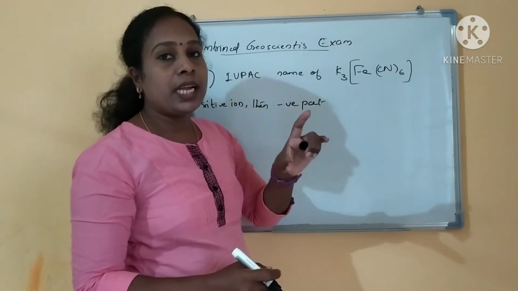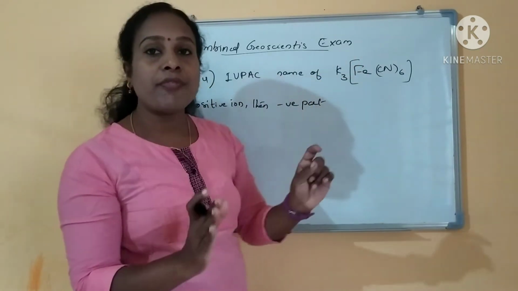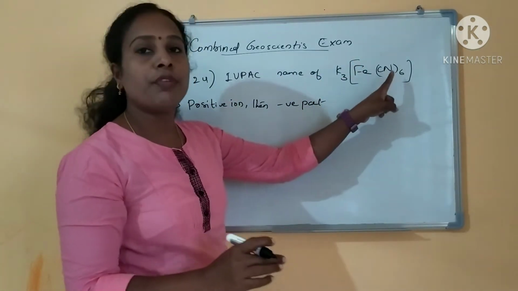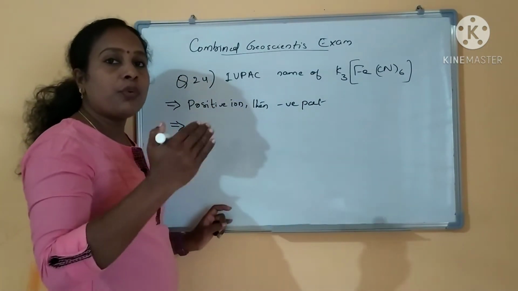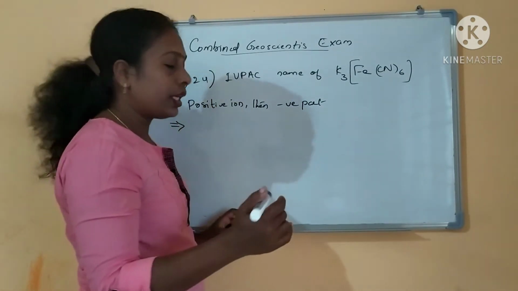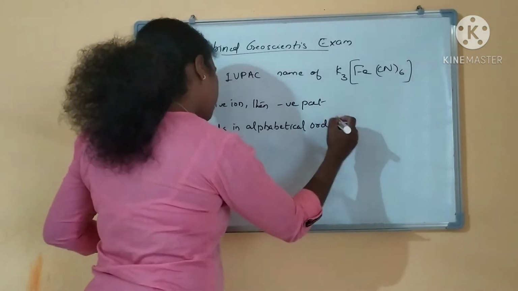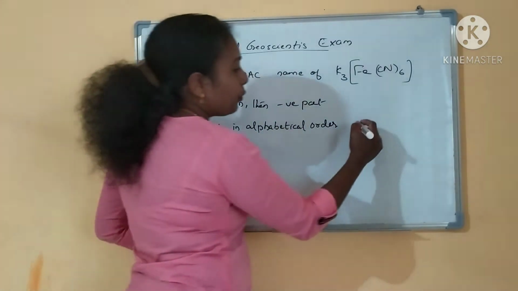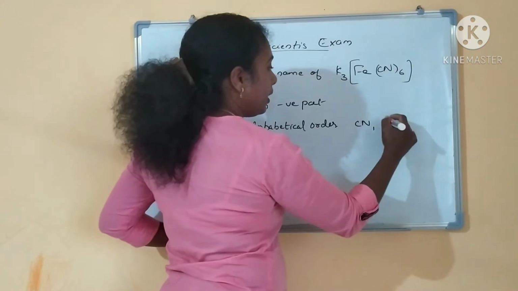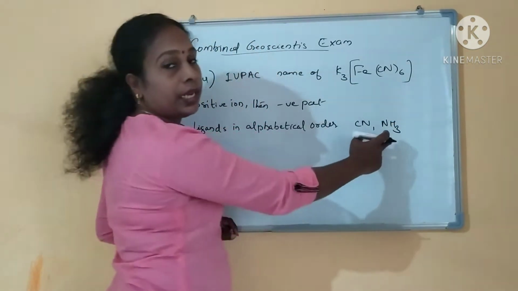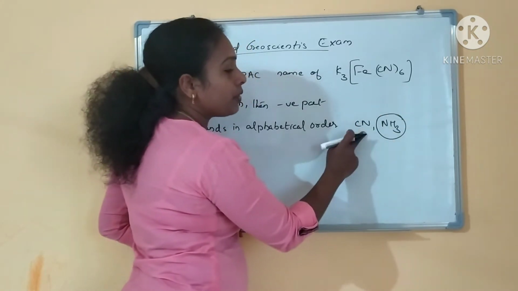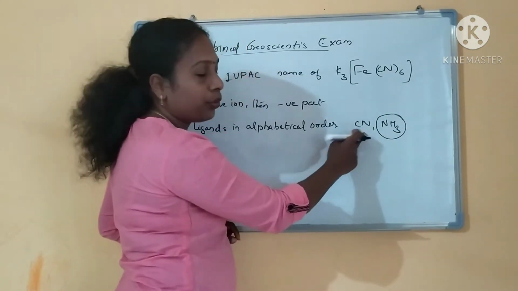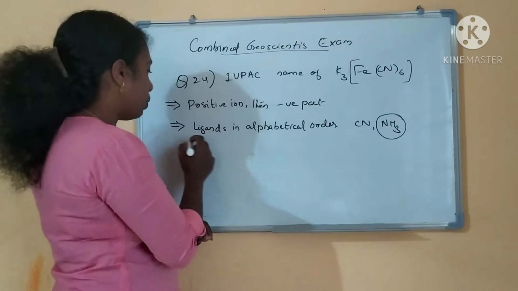For naming the ligands, you have to quote them in alphabetical order. Here no problem, only one ligand is there. If 2 or 3 ligands are there, you have to name the ligands in the alphabetical order. Suppose you have a cyanide ligand and an ammine ligand, which one will you name first? This ammine you have to name first, then only cyano. This is the alphabetical order.